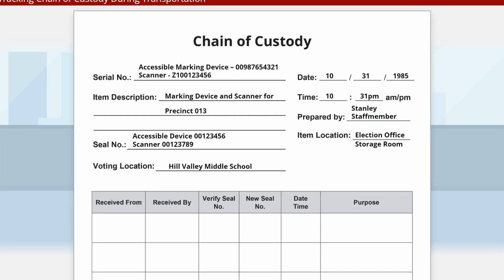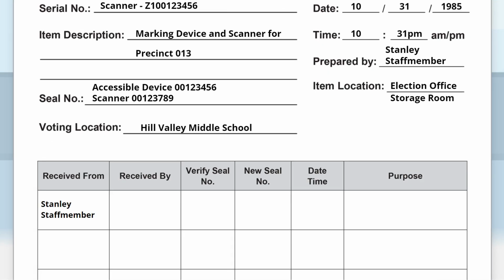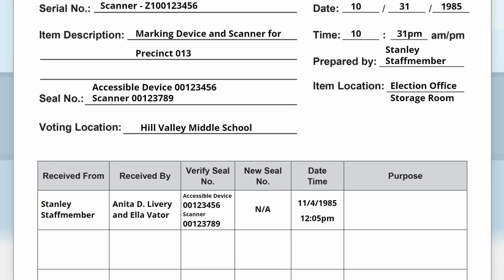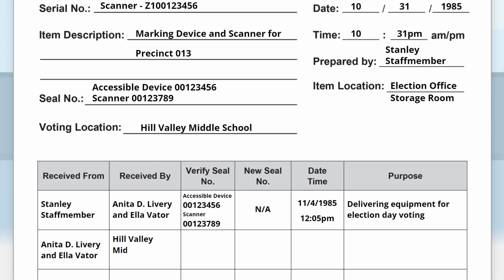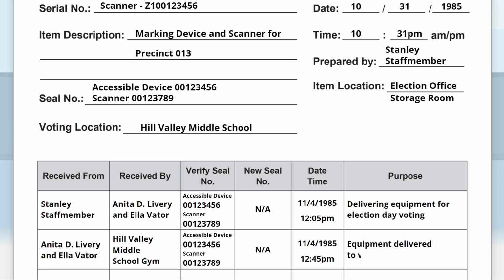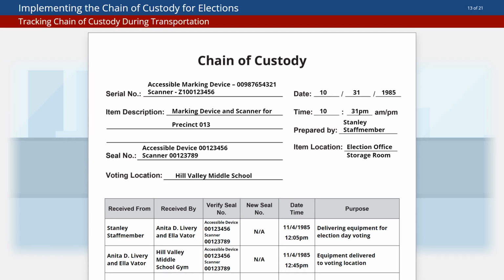As the equipment is picked up by the delivery team for transportation to the voting location, the delivery team should record an entry in the chain, including verifying seal numbers and signing their names. Once the delivery crew delivers the equipment to the voting location, they can complete an entry reflecting that the seals remain intact and equipment is now stored at the secured voting location.